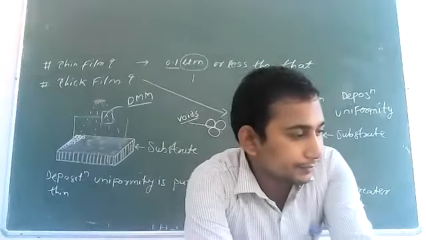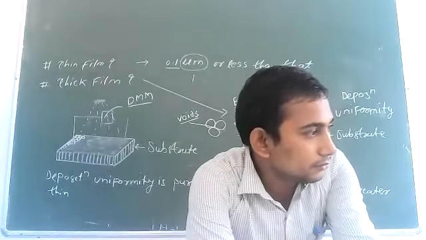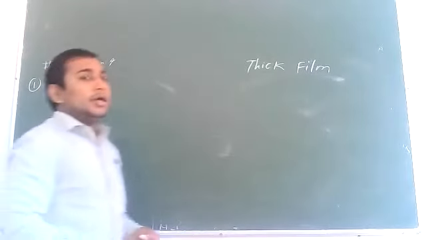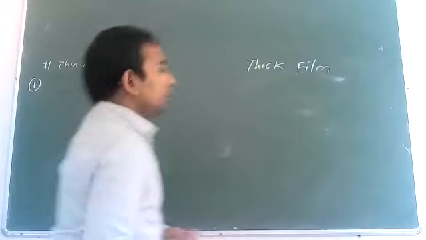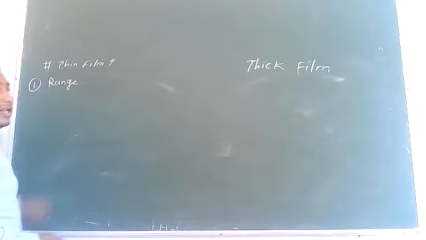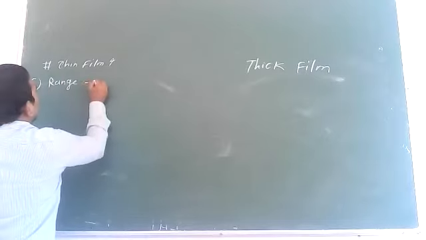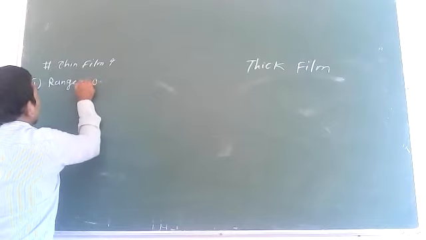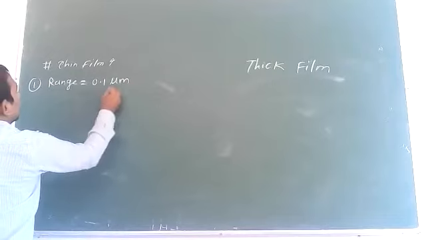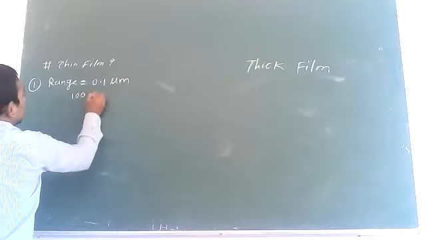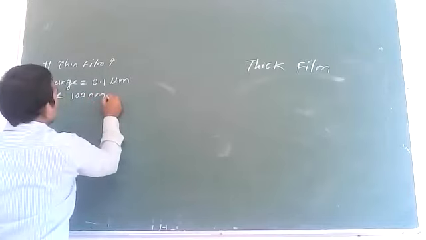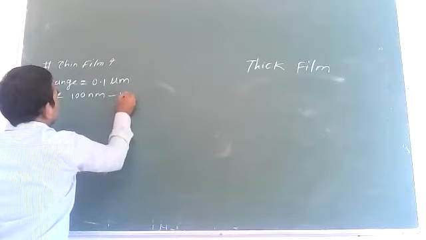So let us discuss the difference between the thin film and thick film. As you know, the first is the range. The thin film range is around 0.1 micrometer, that is 100 nanometer, to, we can say, 10 nanometer.